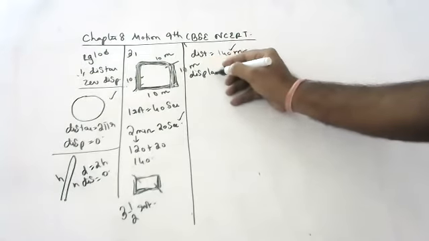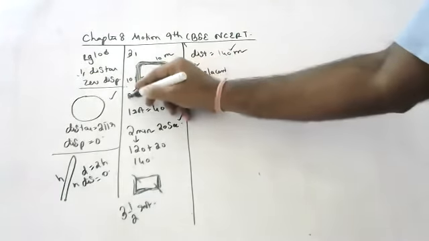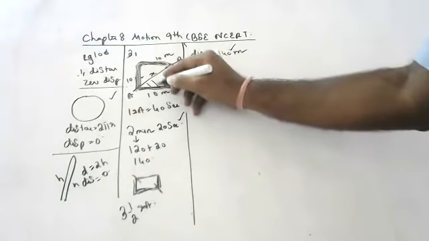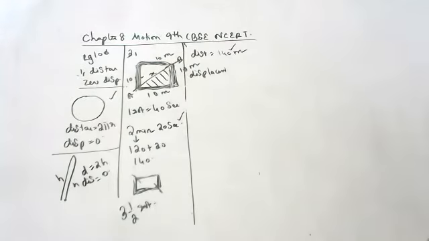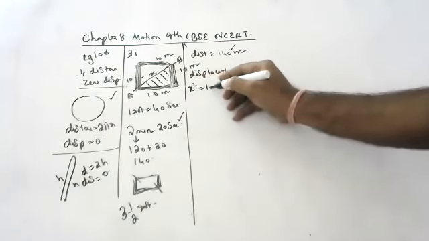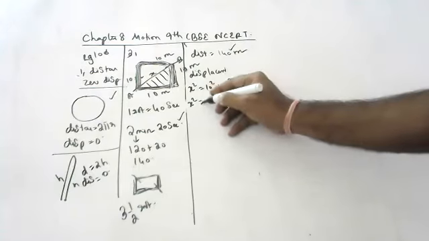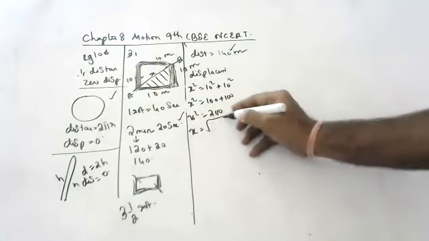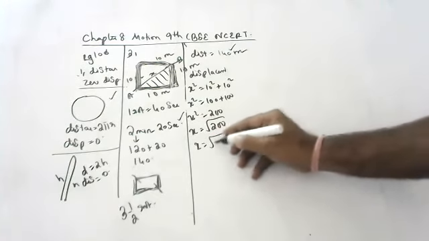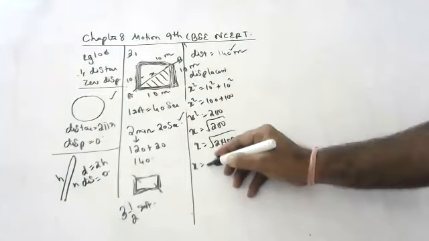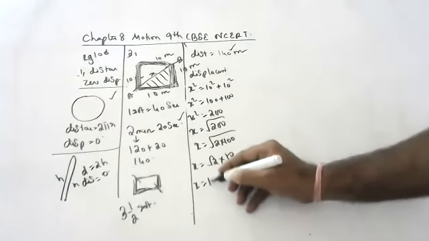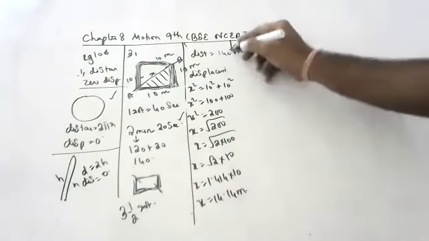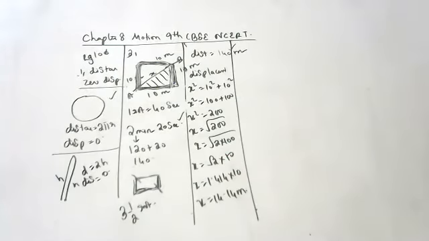Displacement. How do you find displacement? It is the shortest distance between initial and final points. Take this as x and use Pythagoras theorem for this right angle triangle. x square is equal to 10 square plus 10 square, x square is equal to 100 plus 100, which is 200. x is equal to root 200, which is root 2 into 10, that is 1.414 into 10. So x is equal to 14.14 meters. 14.14 meters is the displacement.